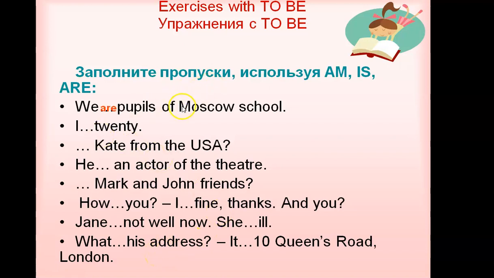We are pupils of Moscow school, so let's check. I'm 20. Is Kate from the USA? He is an actor of the theater. Mark and John are friends. How are you? I'm fine, thanks. And you? Jane is not well. She's ill. What is his address? It is 10 Queen's Road, London.